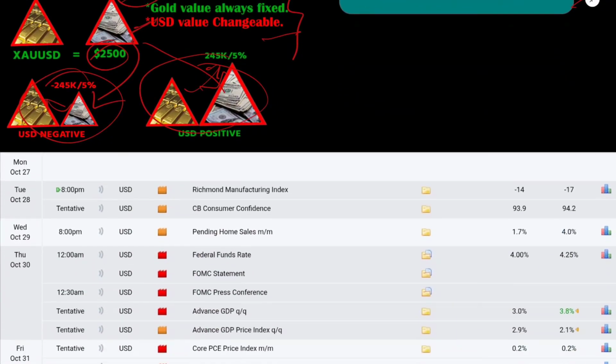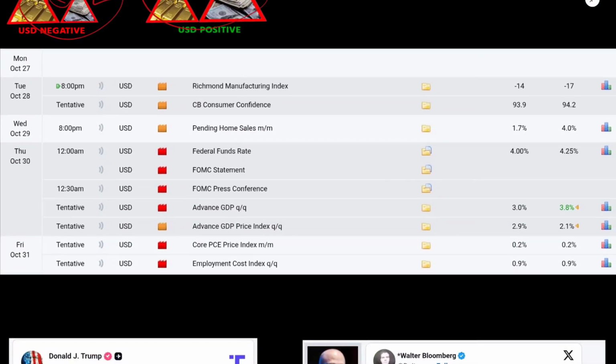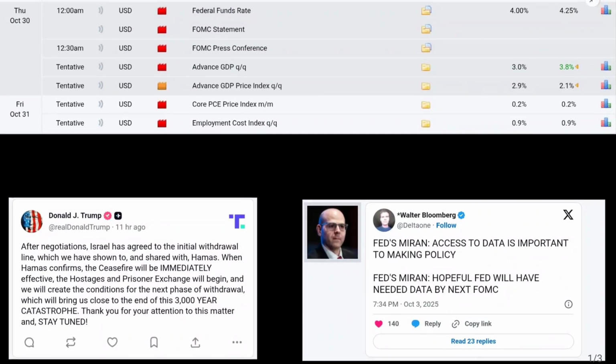And in the economic calendar you can see some USD news. I already took a screenshot over here: Monday, Tuesday, Wednesday, Thursday, and also Friday. Besides the economic calendar, some sudden news comes into the market, so you should keep your concern on that too, on Truth Social, and on X or Twitter.